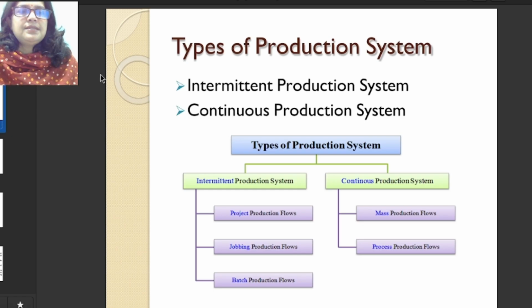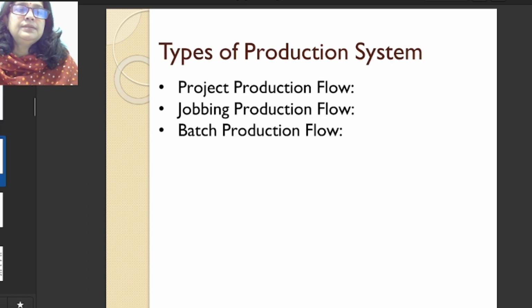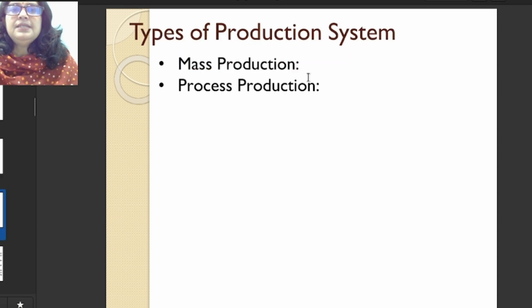Let us discuss what the types are. If you say intermediate production system, then it is project production flow, job production flow, batch production flow. If we say the continuous production system, it is mass production and process production.